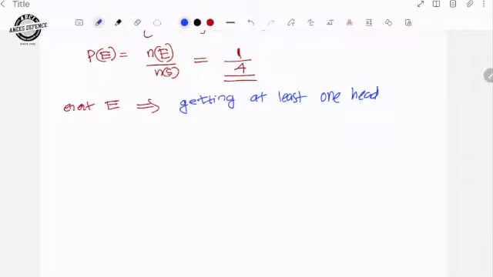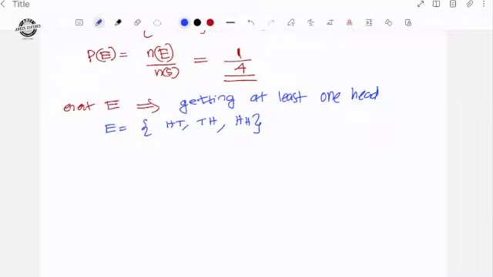So what are the favorable outcomes? Head, tail. That is a favorable outcome because one head is there. Tail, head. That is also a favorable outcome. Then head, head. What is the question? Getting at least one head. If more than one, no problem. But less than one, not acceptable.